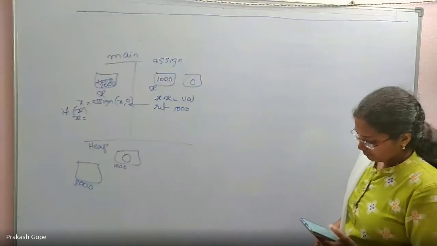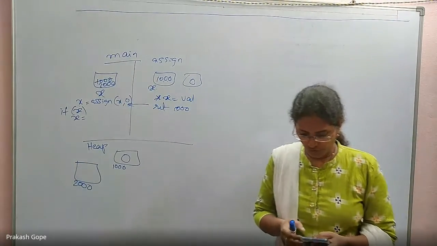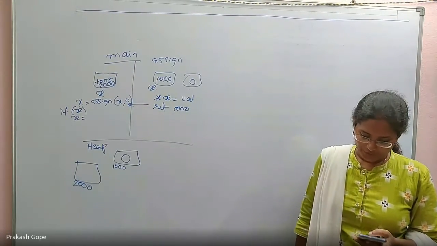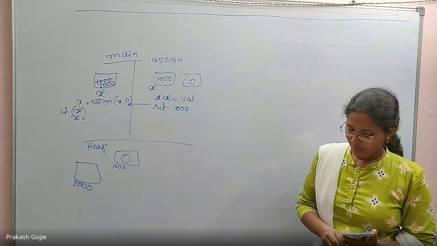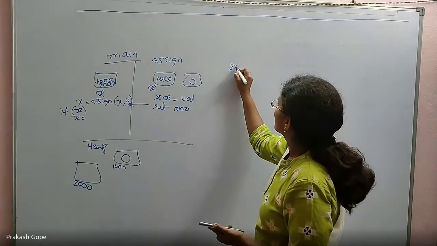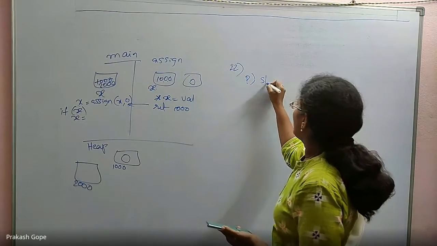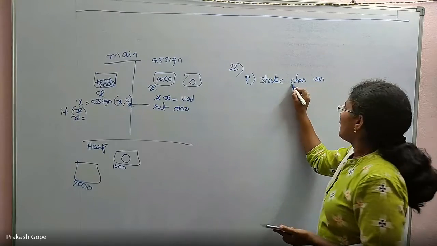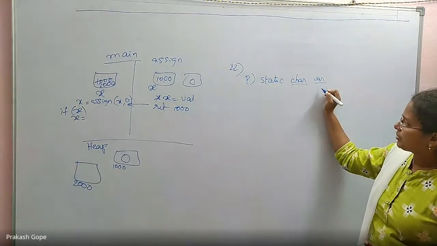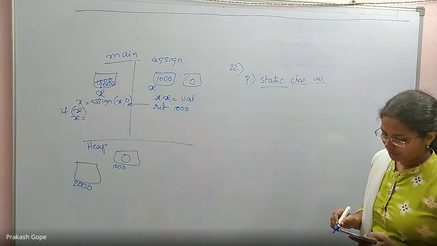Match the following. See question number 22. Match the following: static char var. That is P. P is static char var. So char is the data type, variable name is var, and it's a static variable.